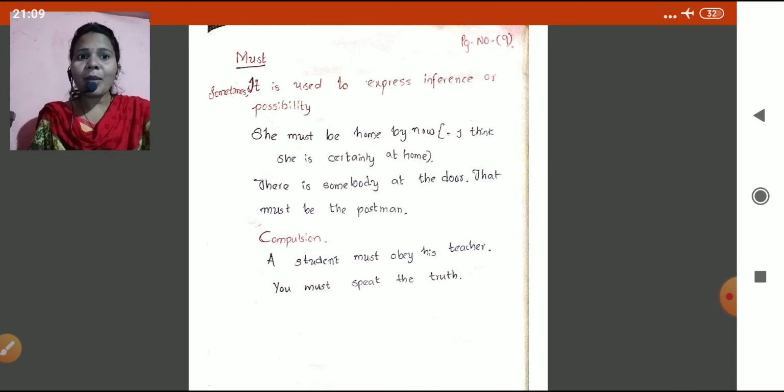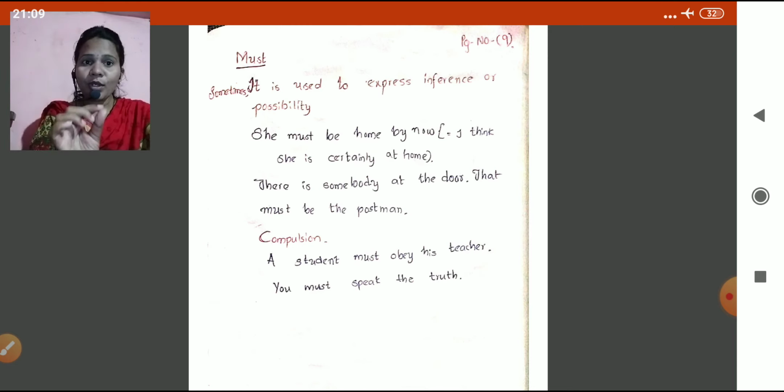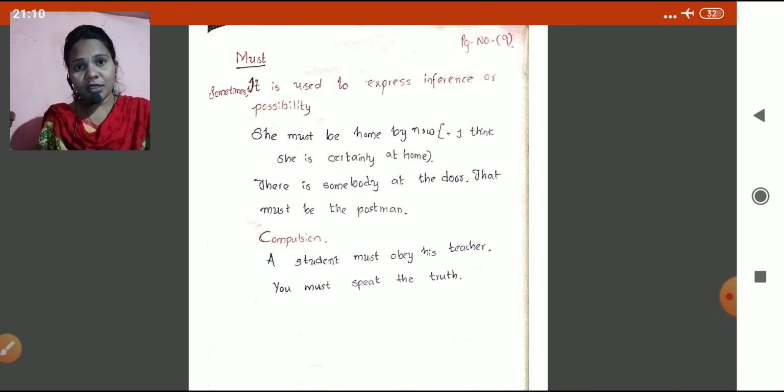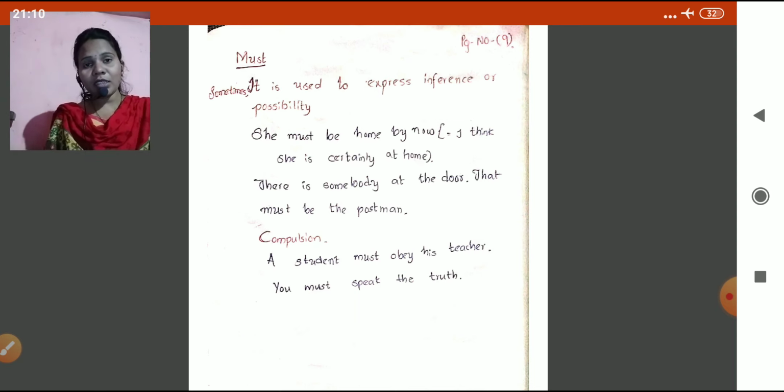There is somebody at the door. Yeah, there is knocking. Somebody is knocking at the door. Who might it be? We'll guess like this: that must be the postman. That must be that uncle. Okay, there is somebody at the door. That must be the postman. Did you understand, children? What is inference here? Compulsion, like should, obligations, how we express; must also we use here. A student must obey his teacher, you must speak the truth.